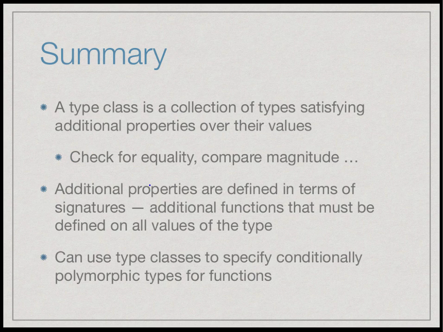So to summarize, a type class is a collection of types that satisfies additional properties over their values. For instance, the ability to check for equality, to compare values by magnitude, and so on. And these additional properties are defined in terms of signatures. These are additional functions that must be defined on all values of that type in order to use them as part of that type class. And then once we have type classes, we can give conditionally polymorphic types for functions such as sorting, which require the underlying values to have a certain property, or for elem and so on.